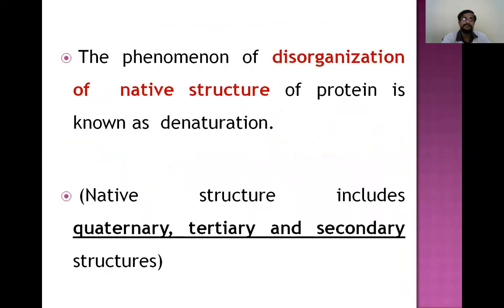Coming to denaturation, the phenomenon of disorganization of the native structure of a protein is known as denaturation. The native structure includes quaternary, tertiary, and secondary structures. When a protein undergoes denaturation, it loses the quaternary, tertiary, and secondary structure, but the primary structure remains intact because the primary structure is stabilized by peptide bonds, which are very strong bonds. That is the disorganization of the native structure.